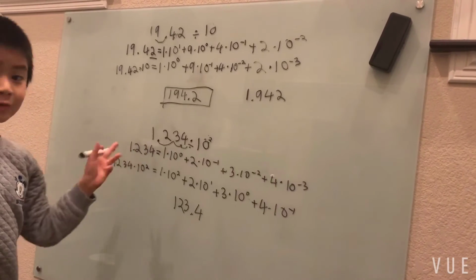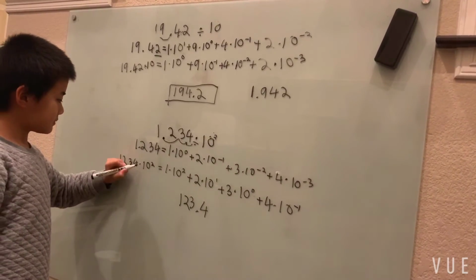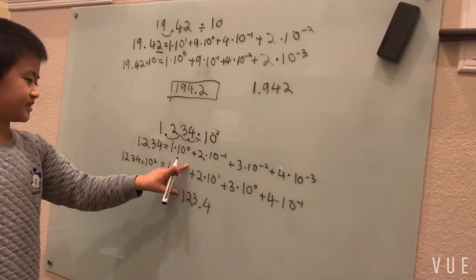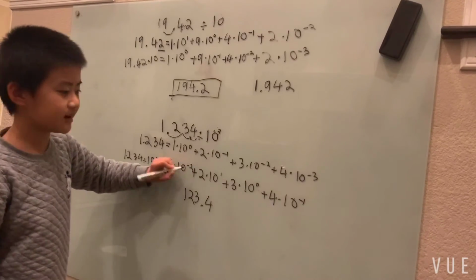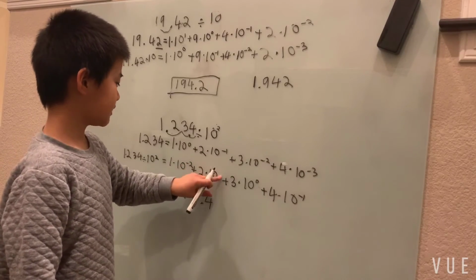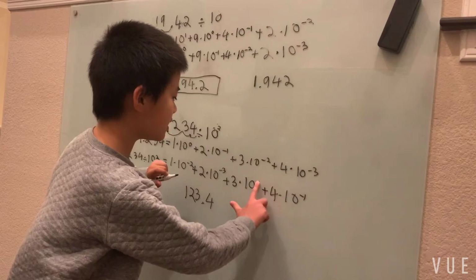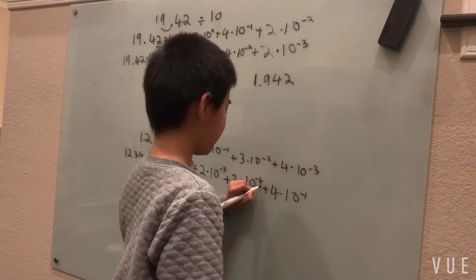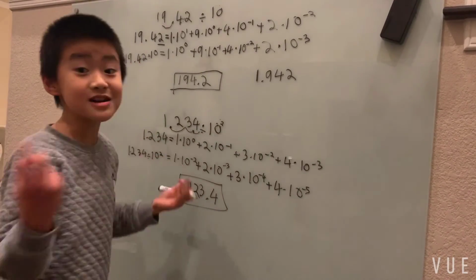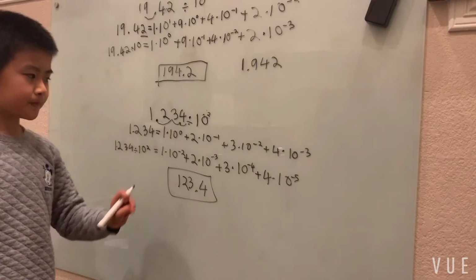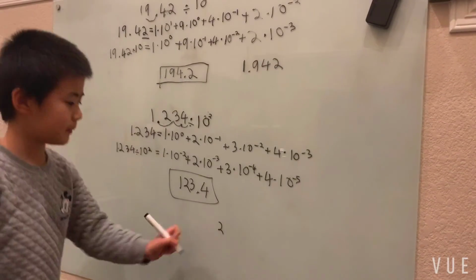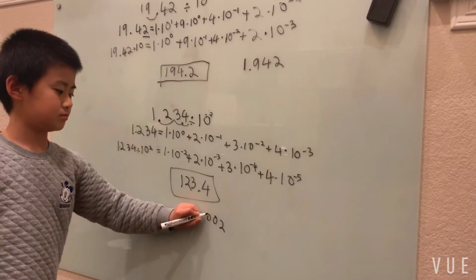So let's see if it works here too. So divide by 10 squared. I'm going to subtract 2. Get 10 to the negative 2 already here, straight ahead. And then 10 to the minus 3, minus 4, and a minus 5. Wow, we're getting pretty small back here. And I'll just read off the place values again. It's simple. But 10 to the minus 2, that's 2 hundredths. But what about the tenths and ones?